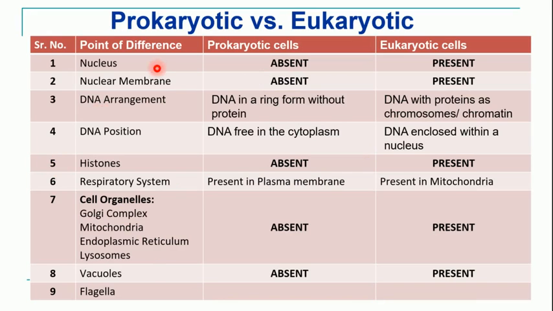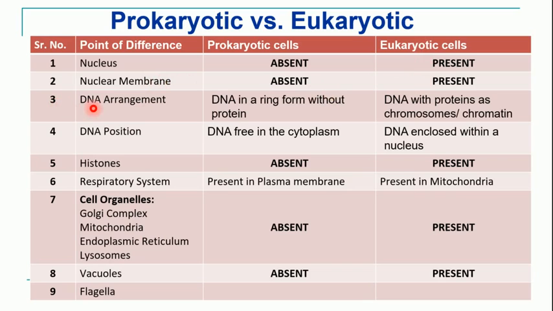As we have already discussed, the first point is nucleus. In prokaryotic cell, nucleus is absent, whereas in the eukaryotic cell, very importantly, nucleus is present. Now if nucleus is absent, nuclear membrane will also be absent. Yes, so nuclear membrane is absent in prokaryotic cell, but nuclear membrane is present in case of the eukaryotic cell.